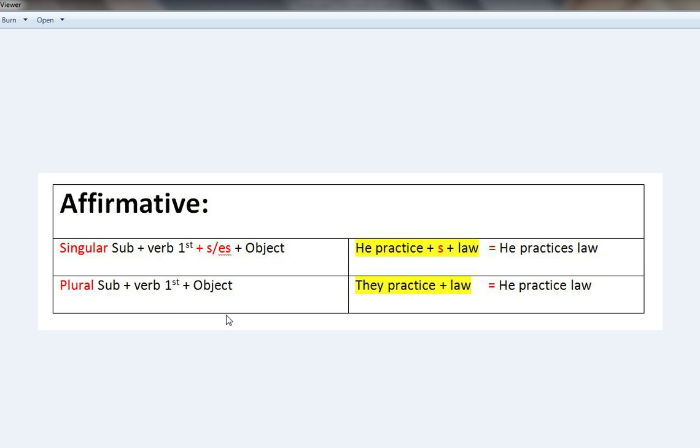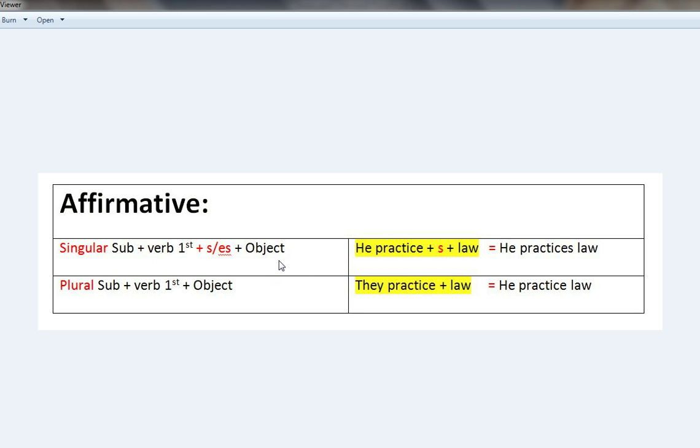We say he practices law. So what is the formation of the sentence? If you are making an indefinite simple sentence and the person is singular, then we have to use subject first, then verb, then S or ES, then object. What is the object?